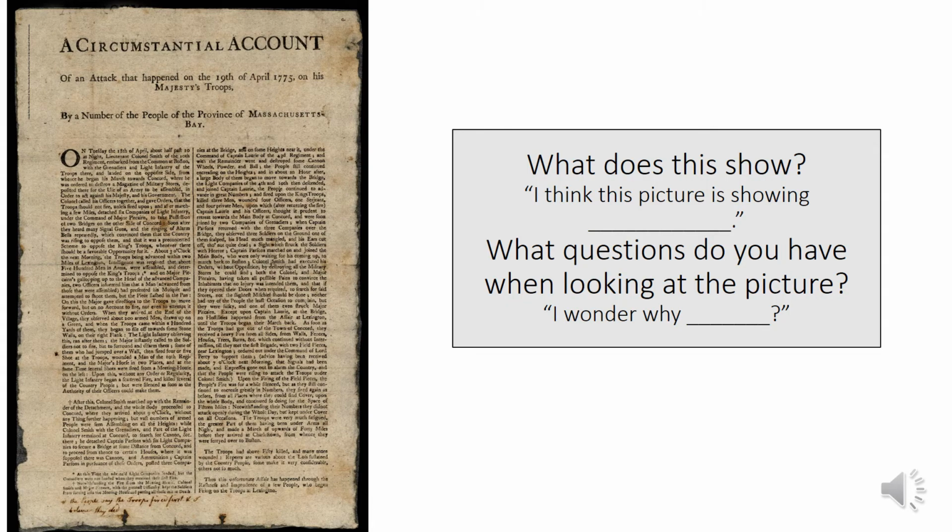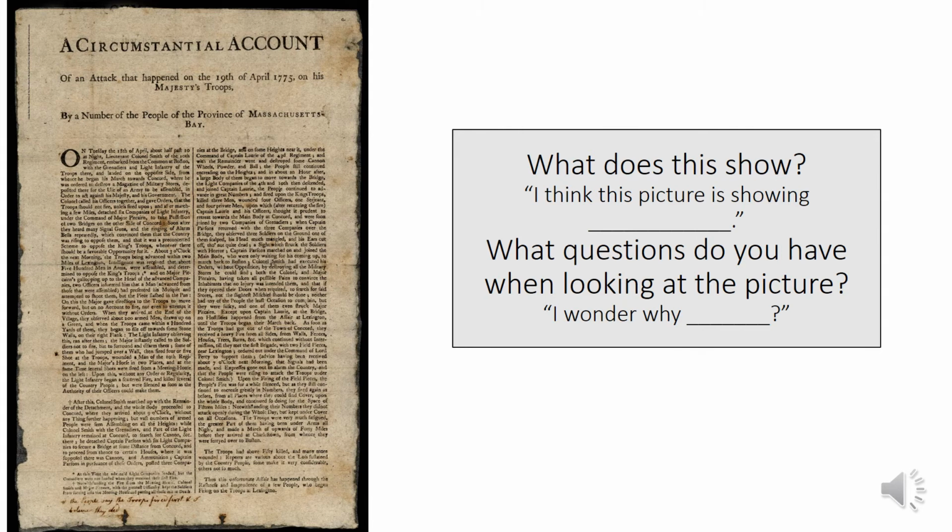This document is called a broadside. It's another word for a flyer, and they would have posted this story around town in different places. And so this was one story. It says, "A circumstantial account of an attack that happened on the 19th of April, 1775, on His Majesty's troops by a number of the people of the province of Massachusetts Bay."